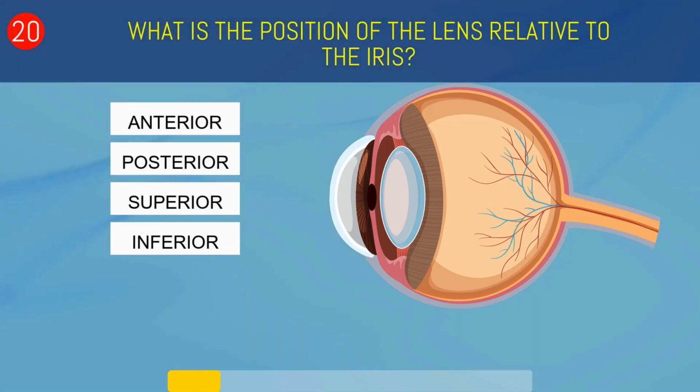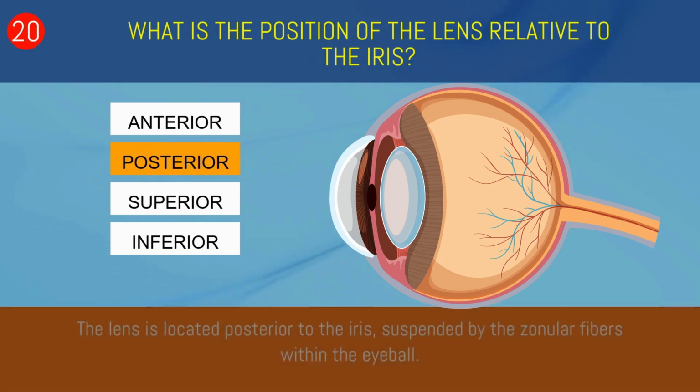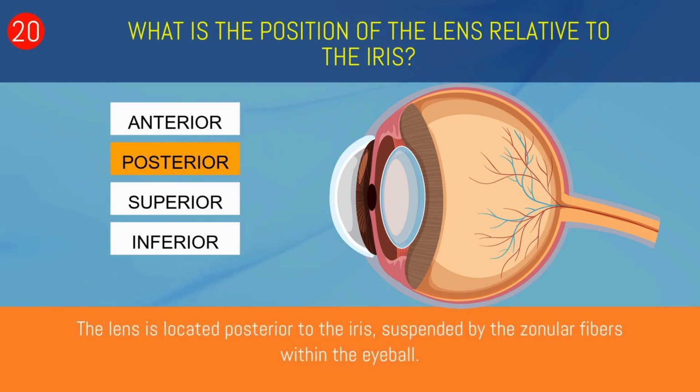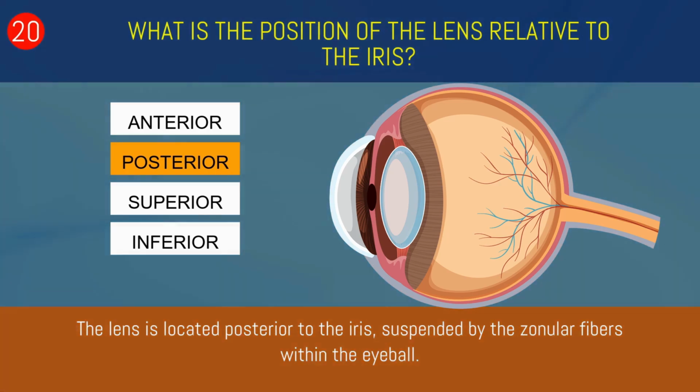What is the position of the lens relative to the iris? Anterior, posterior, superior, or inferior? Posterior. The lens is located posterior to the iris, suspended by the zonular fibers within the eyeball.